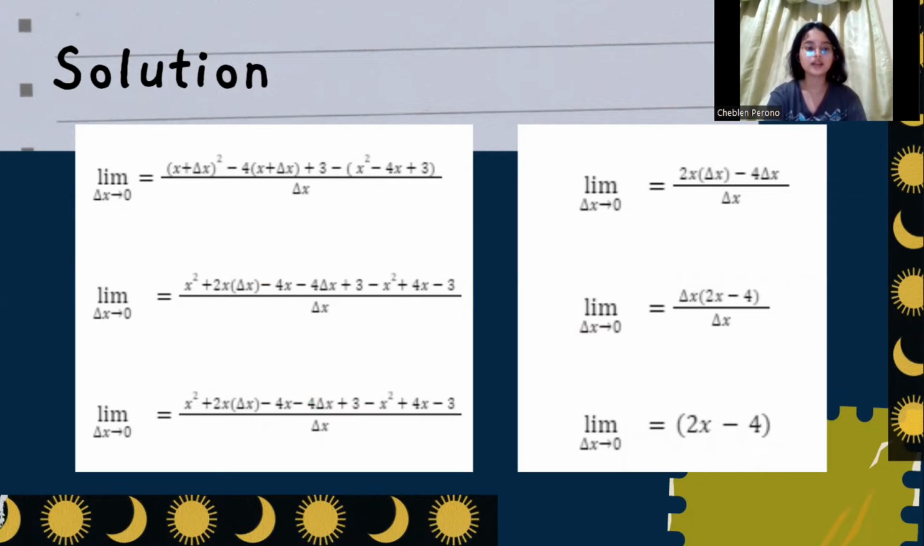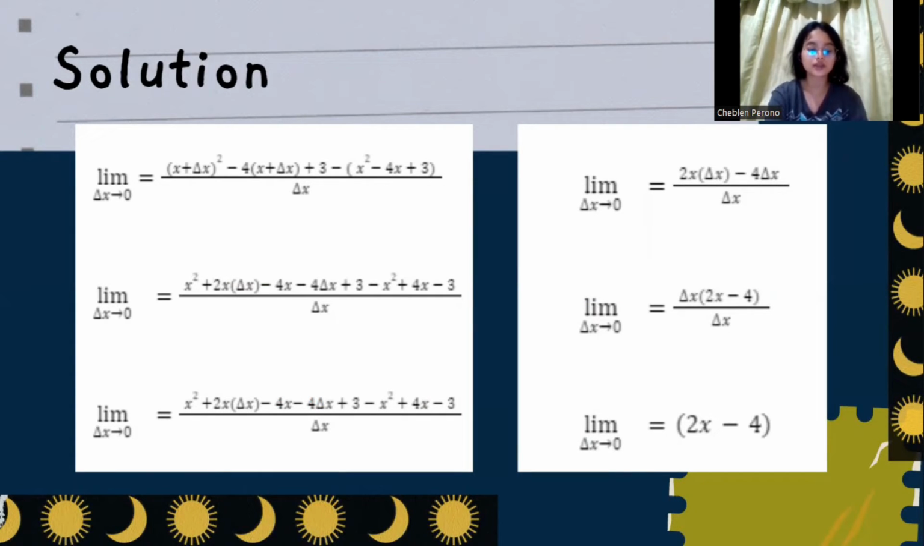Just like the limit as delta x approaches 0 of (x plus delta x) squared minus 4 times (x plus delta x) plus 3, minus (x squared minus 4x plus 3), over delta x. Perform the given operations and we'll have the limit as delta x approaches 0 of x squared plus 2x delta x minus 4x minus 4 delta x plus 3 minus x squared plus 4x minus 3, over delta x.